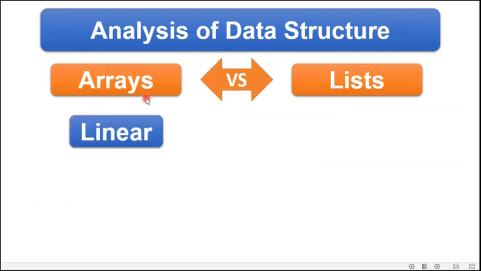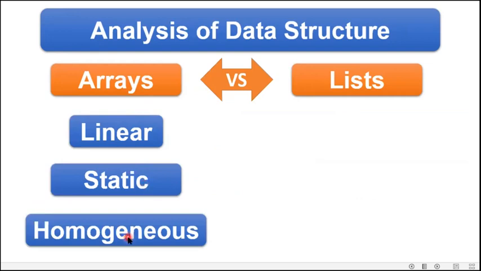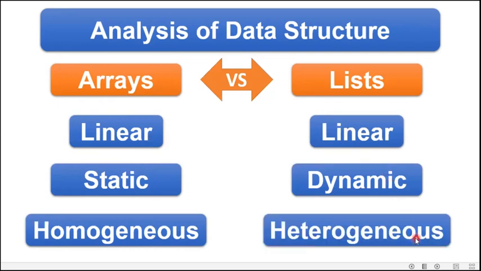As we can compare now arrays and lists together. Array is linear in nature, it is static also, and it contains homogeneous types of elements. Whereas my list is linear in nature, which is the similarity between arrays and lists, but it is dynamic in nature and it can contain heterogeneous types of elements also. So this is the complete analysis of data structure.